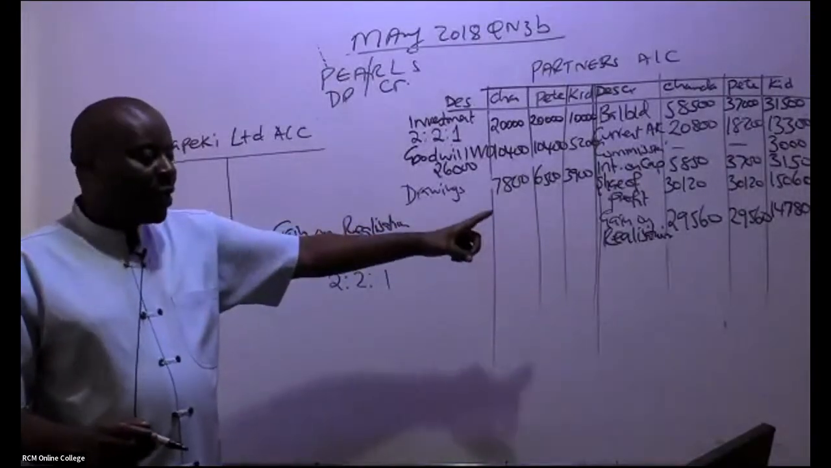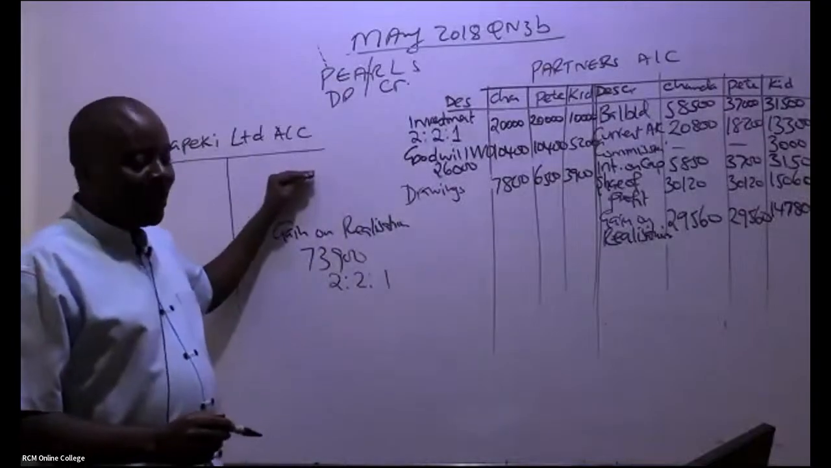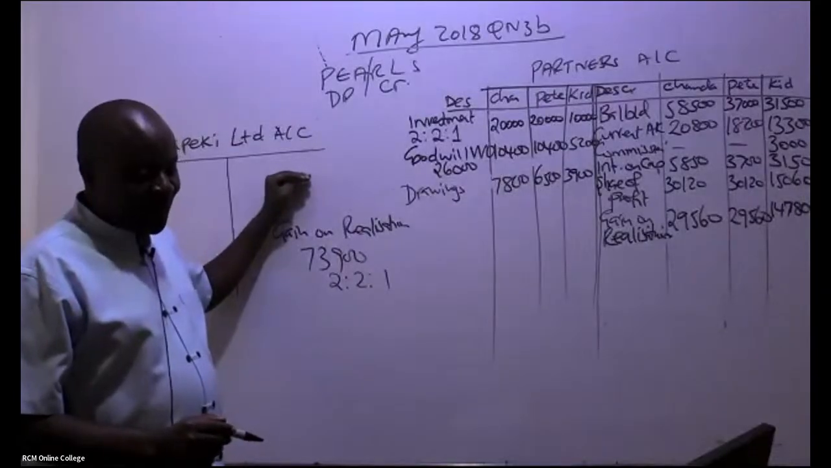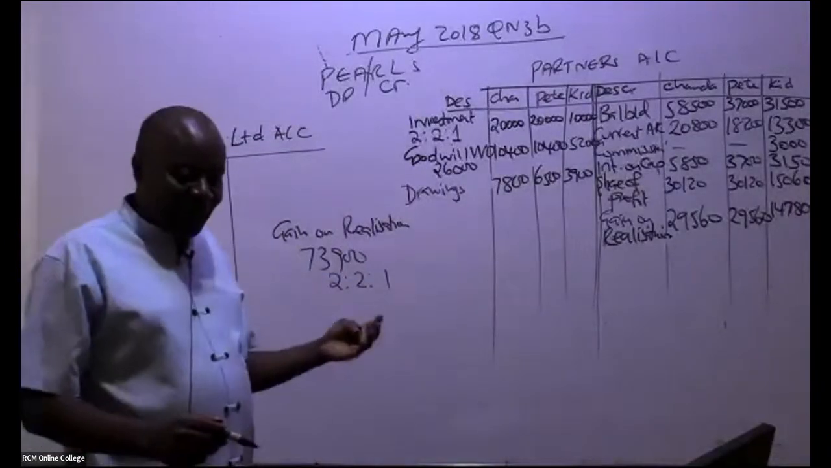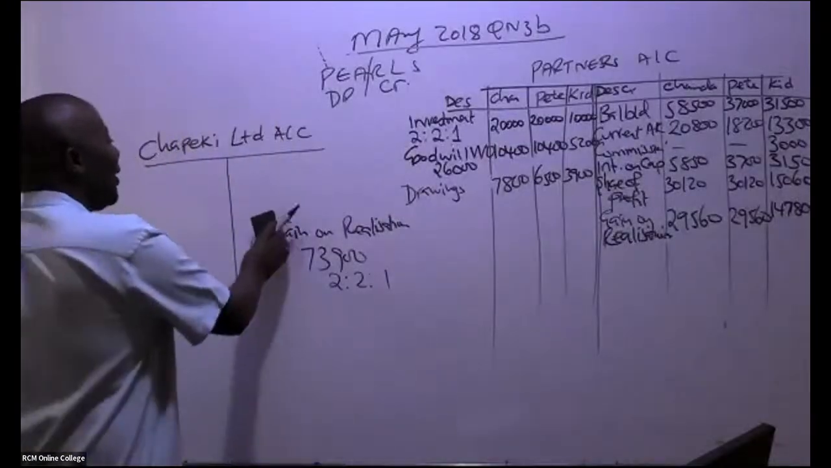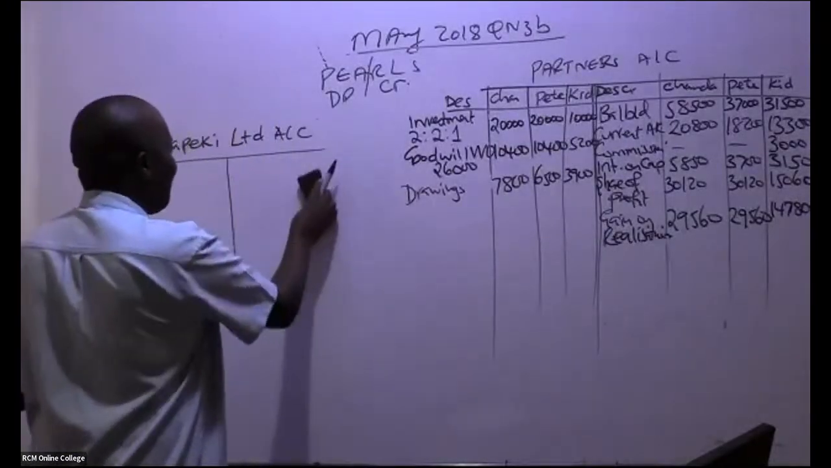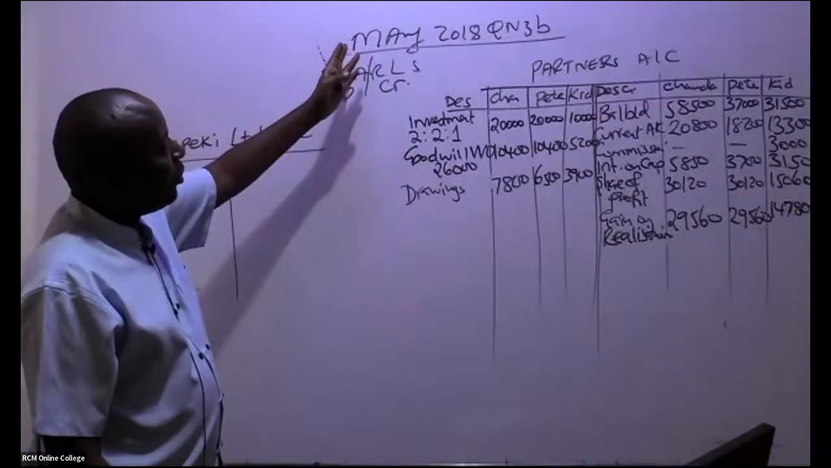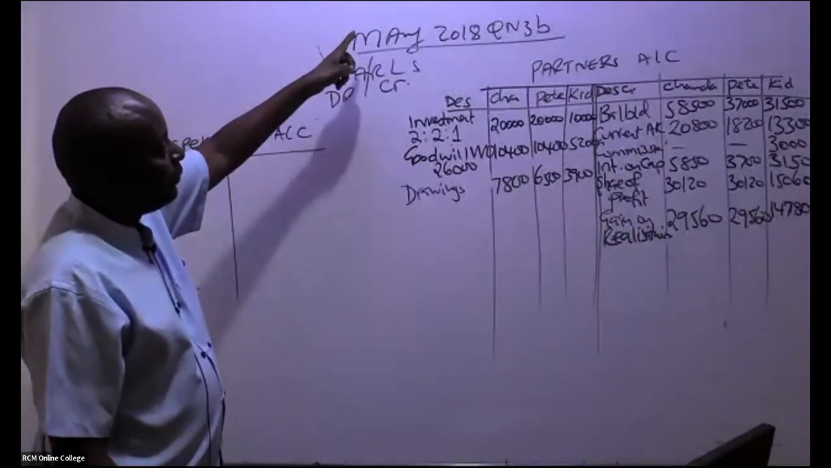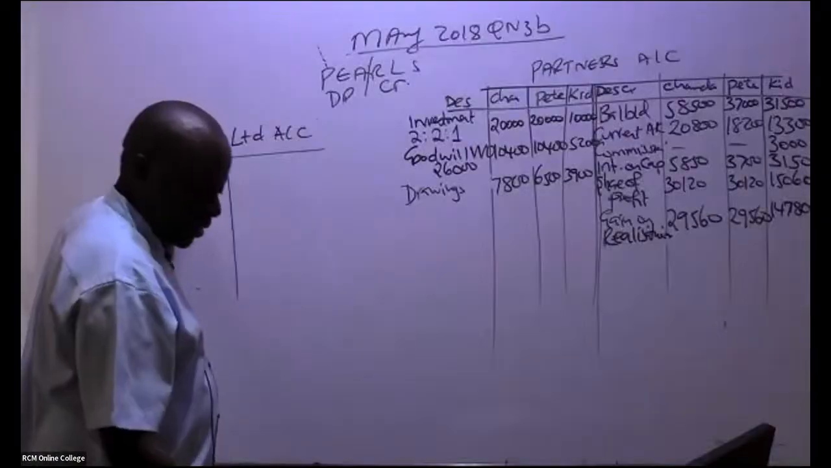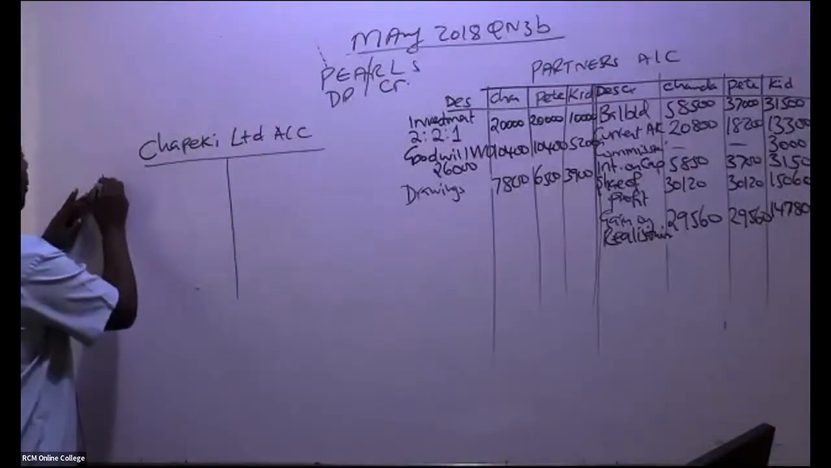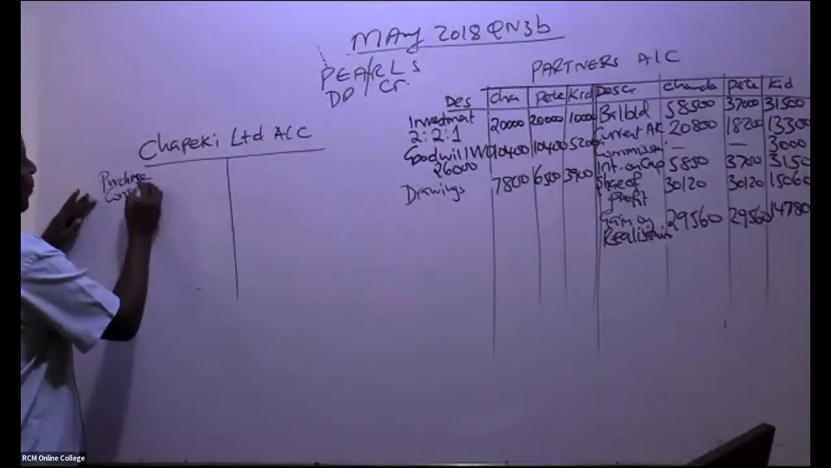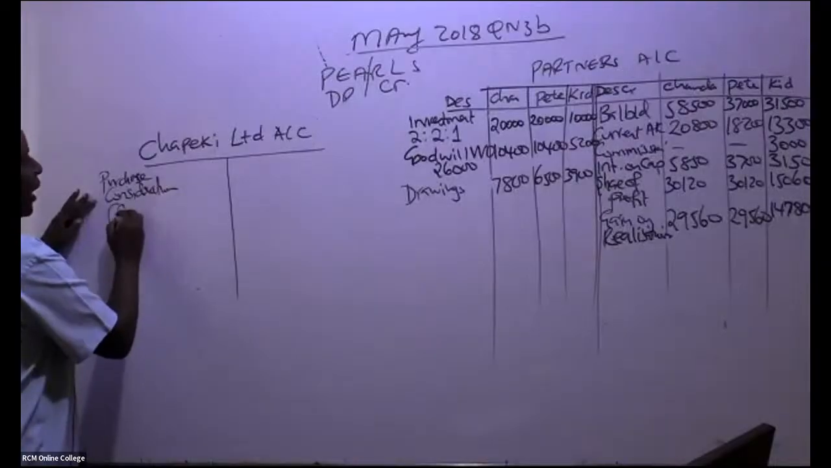All right. So then can we come to this account now very, very comfortably? Yeah. So this Chapeki Limited is quite a nice account. You should be able to balance by itself. Remember on the realization, you had the purchase consideration on the credit side. So the double entry is here. Remember we have here purchase consideration. You debit here purchase consideration through the realization.